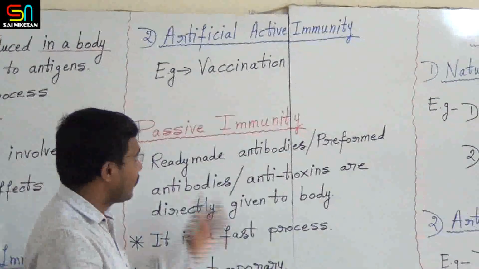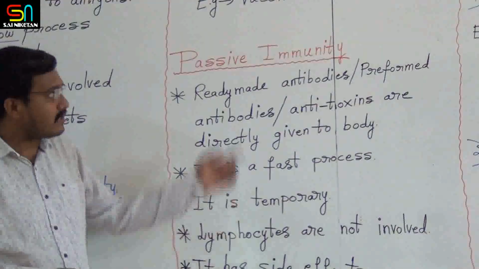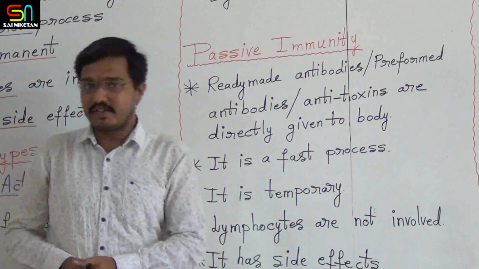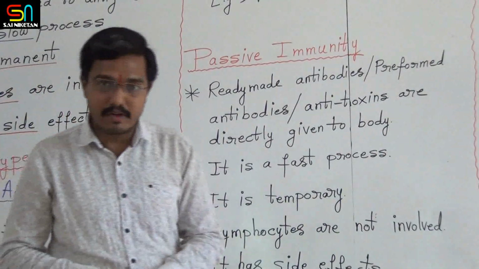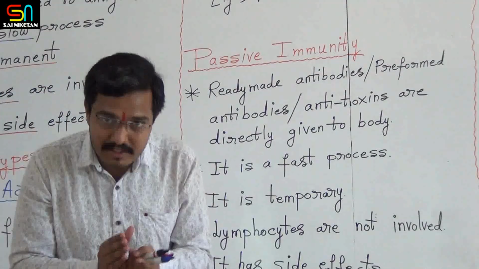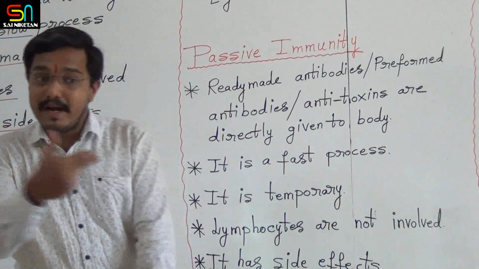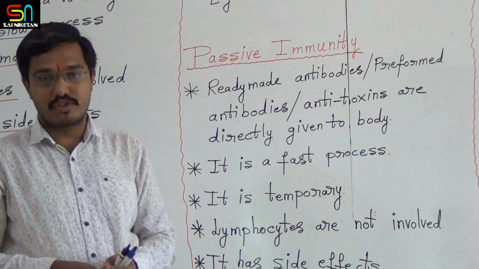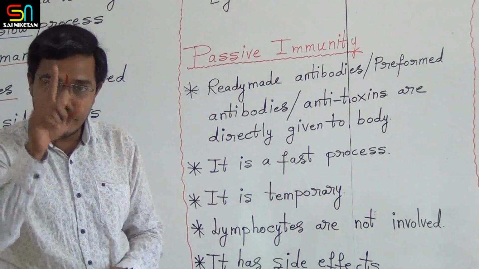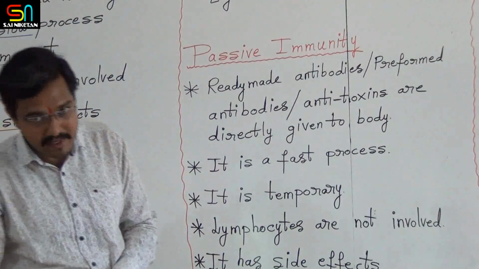Now come to the second type of immunity, that is passive immunity. Remember, whenever you hear the word passive, ready-made antibodies are given to the body. With this concept, let us see the definition. What is passive immunity?